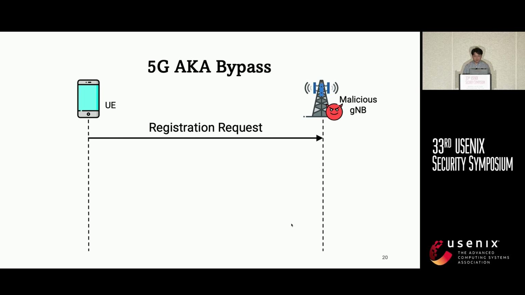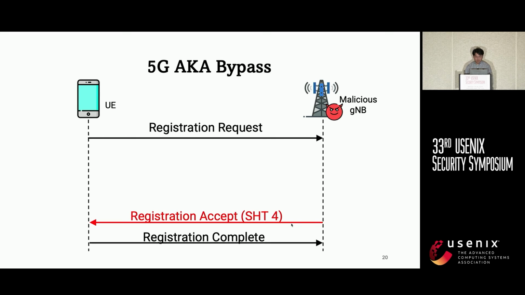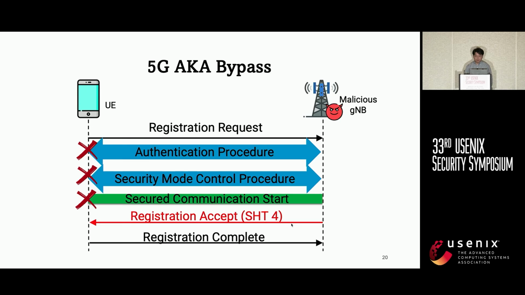This attack begins when the victim device initiates a connection to the fake base station by sending a registration request. Then the attacker will respond to the UE with a plain text registration accept message directly. Importantly, this message has a manipulated security header, as shown in the figure. And here it is actually a semantically incorrect message. However, surprisingly, the Exynos baseband accepts this message directly and responds with a registration complete, which means the attacker successfully bypassed the authentication and key agreement procedure directly.